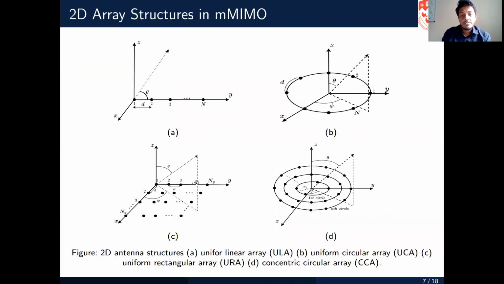So there are different array structures which we are considering in our work. We are using the uniform linear array, where the elements are in the form of a line separated by equal spacing. Then we have the uniform circular array, where the elements are arranged in the form of a ring. Again, they have equal spacing d. In the uniform rectangular array, the antenna elements are arranged in the form of a plane in two dimensions. And then we have the concentric circular array, where we have multiple rings and the antenna elements are placed in these multiple rings, which offers us much higher spatial efficiency.